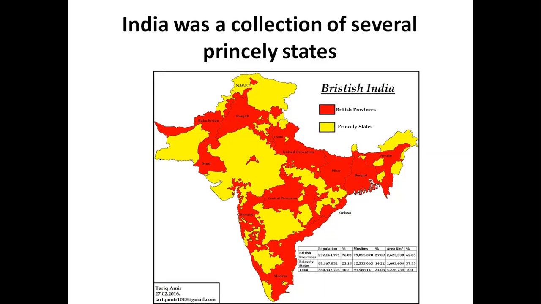But even at that time, you can see the red part is that part of India where the British rule or the British power existed. And the yellow parts are those parts where the British rule didn't exist. There were local rajas. Are you getting the point? There were local rajas there, or these are known as princely states. Local kings in India, they were known as rajas.